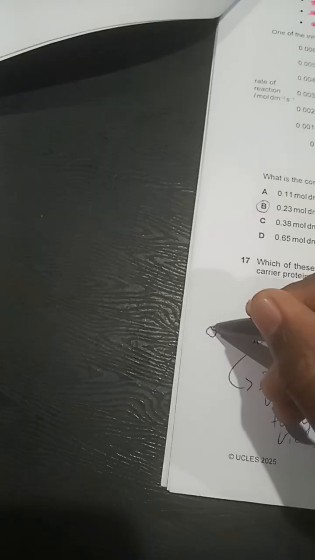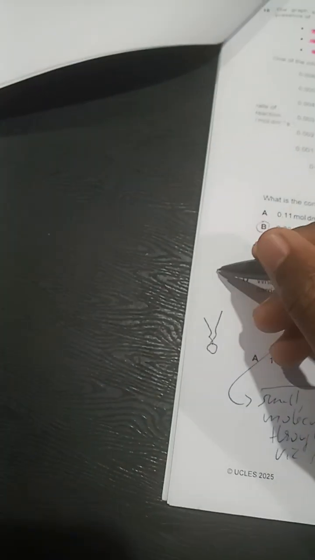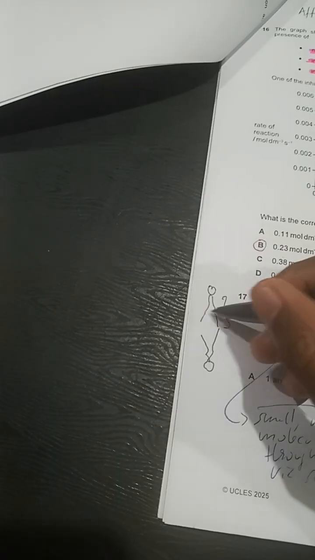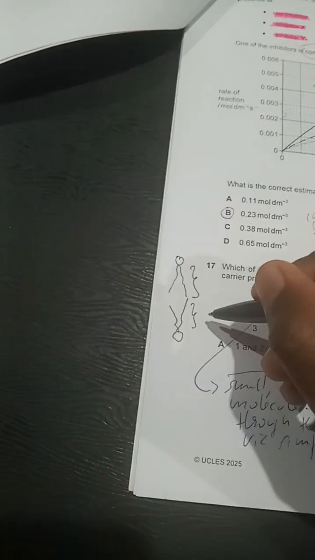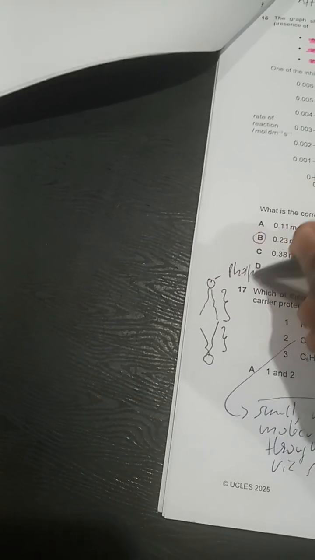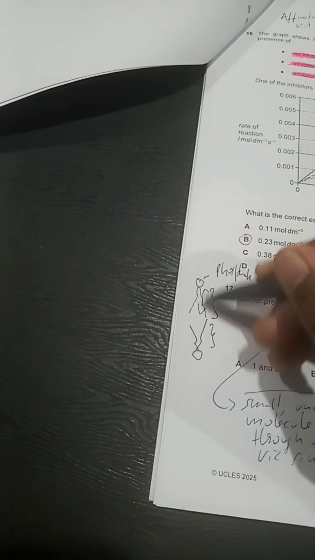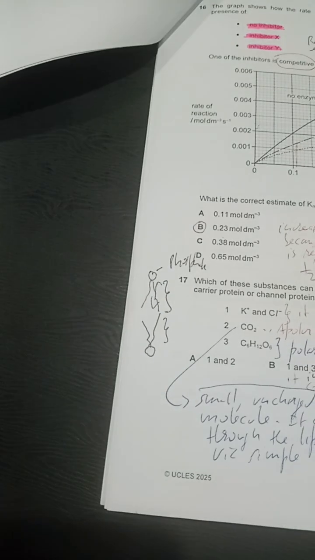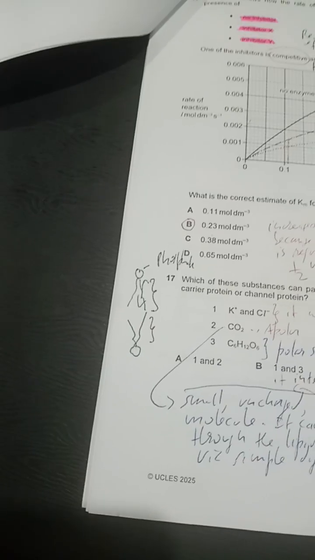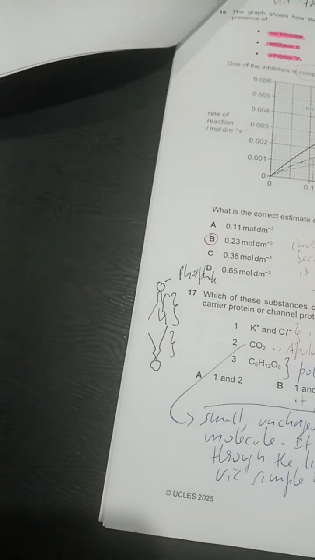This is how it looks: the cell membrane will look kind of like this, one phospholipid layer here and another layer here. This region here is hydrophobic. It's made up of fatty acids. So there are two regions that are hydrophobic, and this is the phosphate group. Molecules cannot pass through this region because it is non-polar, being made up of lipids, and lipids are non-polar substances. So 1 is not true because of that.